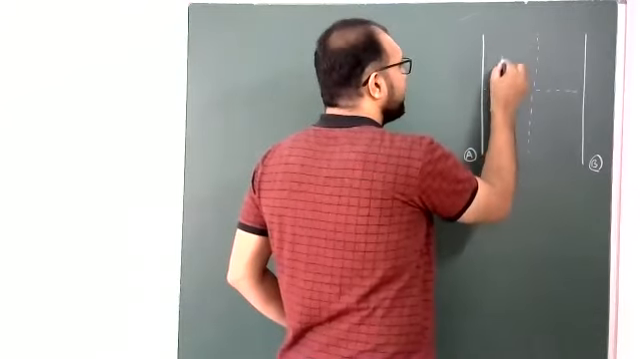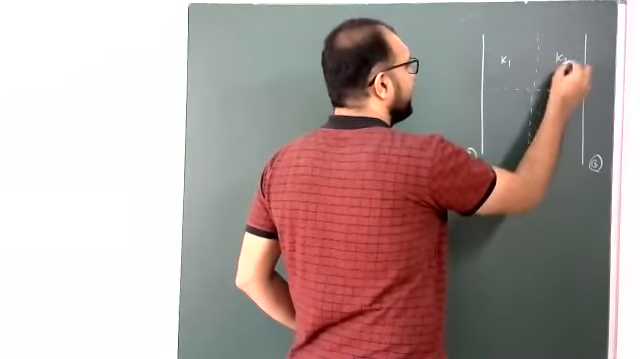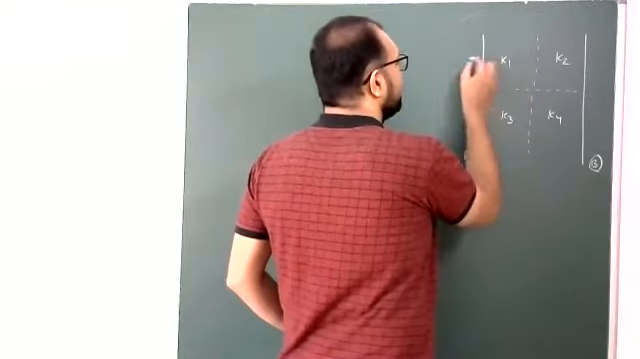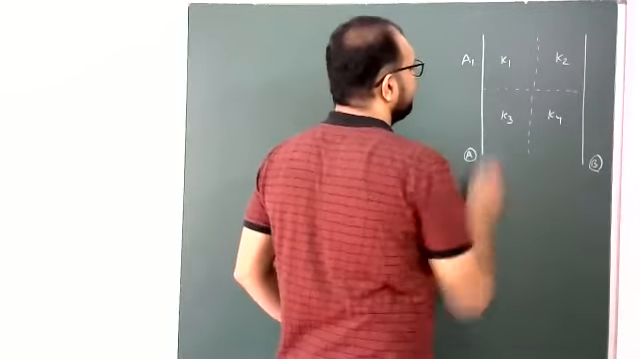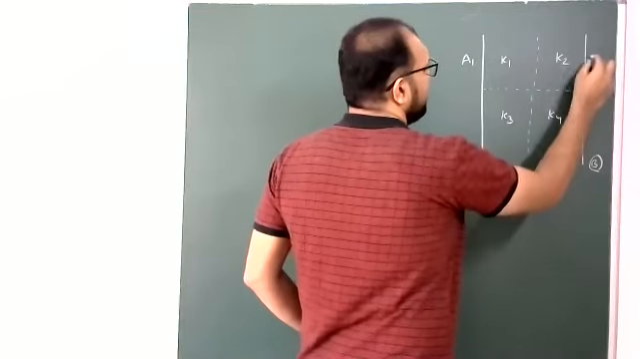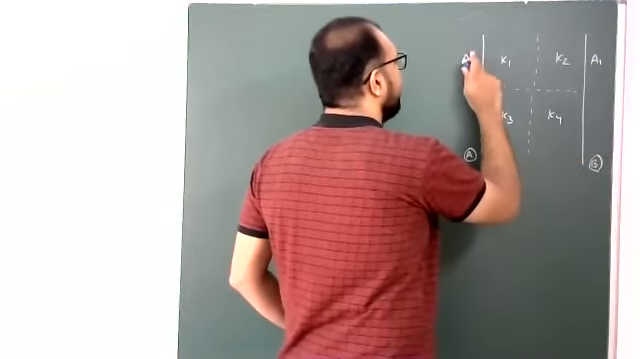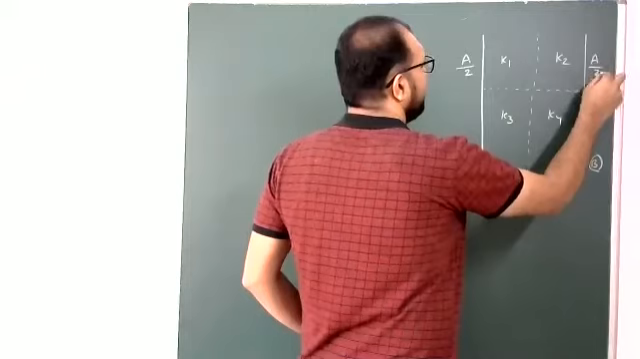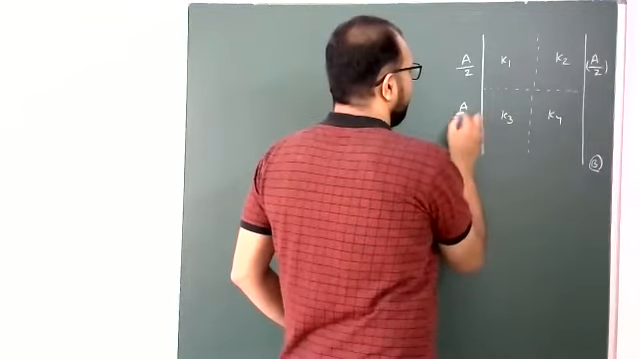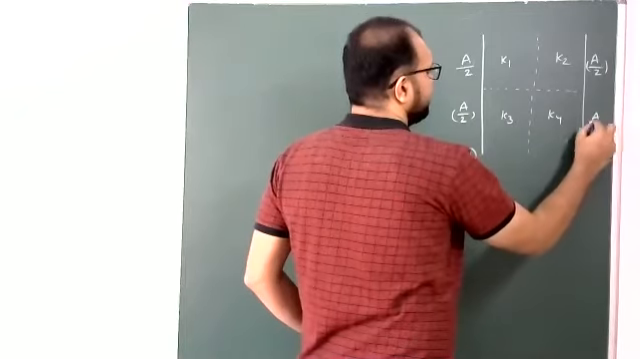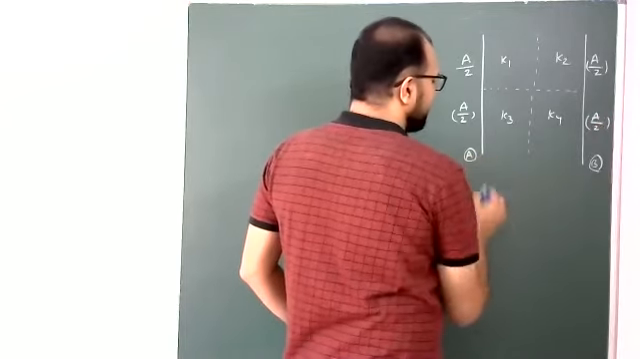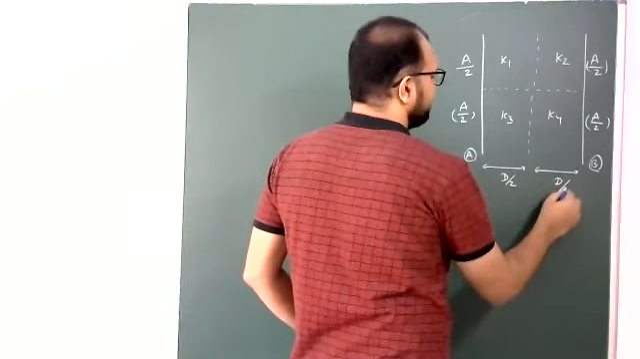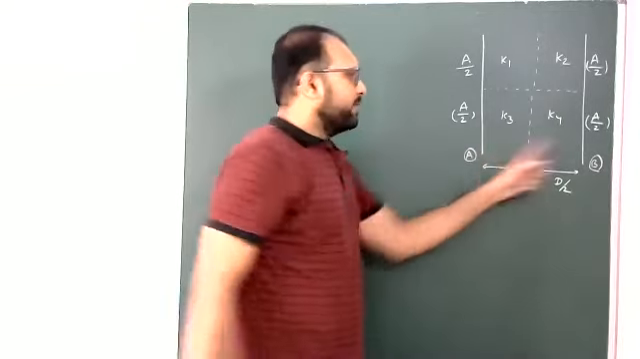this complete portion is filled with one medium, that is K1, K2, K3, K4. Its area is A1, and this is also A1. Otherwise, you take this as A by 2, because exactly half of it is A by 2, A by 2, and A by 2. Similarly, total distance D, D by 2 and D by 2 between A and B.